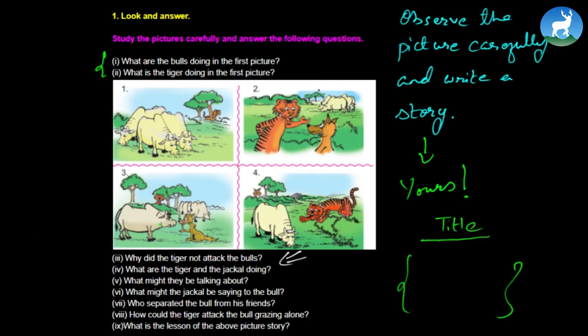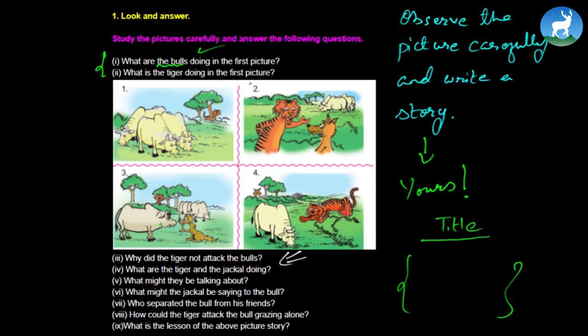What are the bulls doing in the first picture? I want you to write down the answers in your copy, by the way. The bulls are grazing in the first picture. See, write like that. Remember, most of the time, the answer begins right from the question. The bulls are grazing in the first picture. Or, in the first picture, the bulls are grazing.